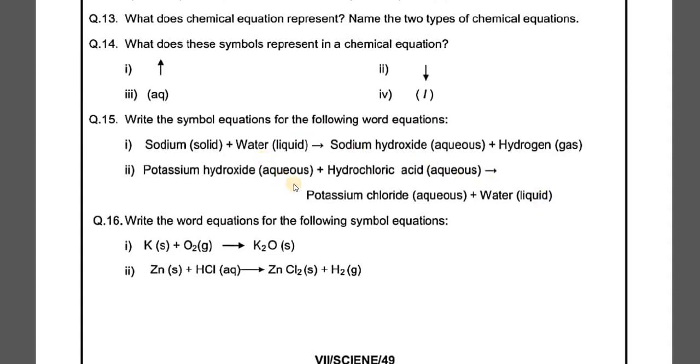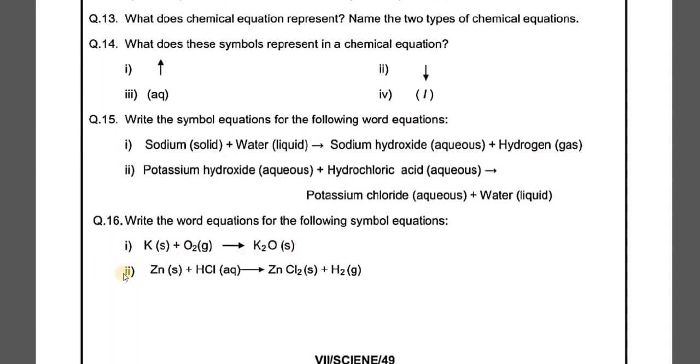So if you have to convert a word equation into symbol equation, you just have to write either its symbol or its formula for its representation. Same way, just the reverse of the same is the next question, that is, write the word equation for the following symbol equation. Here K is representing the potassium, in bracket we will write solid, plus this is oxygen, O2 gas, in bracket it is gas, then make an arrow and write potassium oxide, and then in bracket you will write solid.